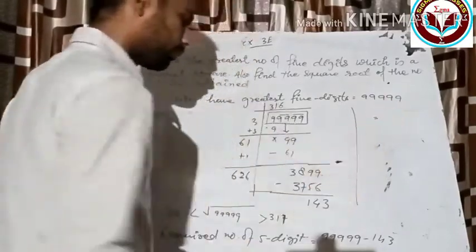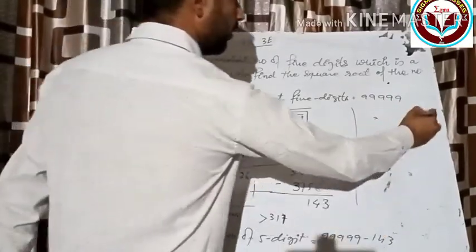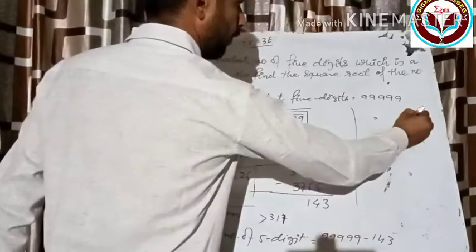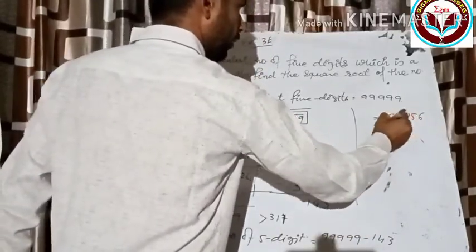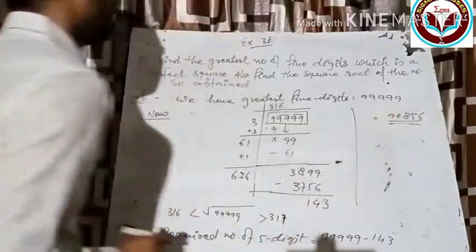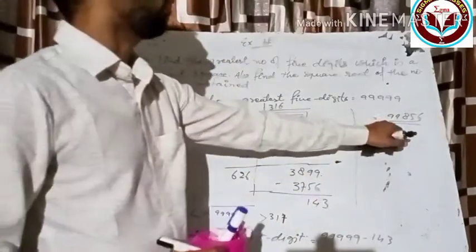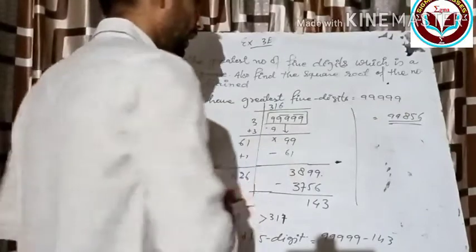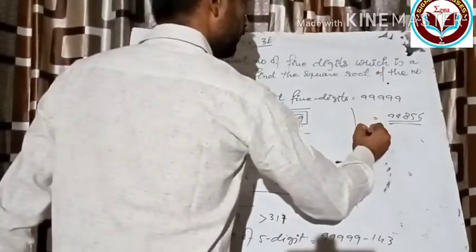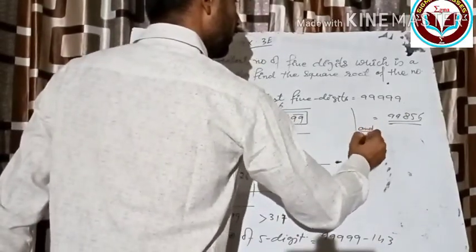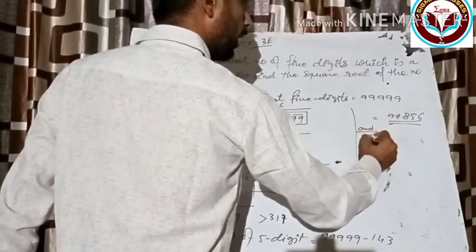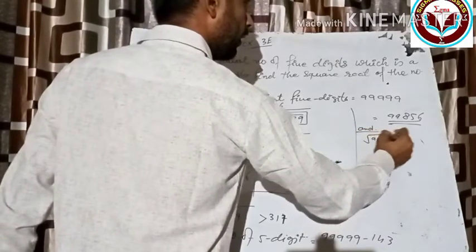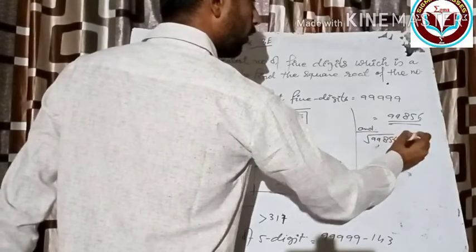That is 99856. Okay, so this will be the number, means a perfect square of 5 digits, and the square root of 99856 equal to what?